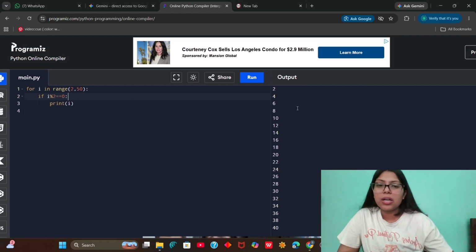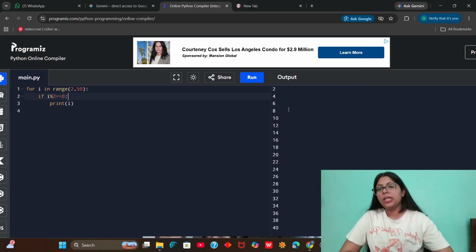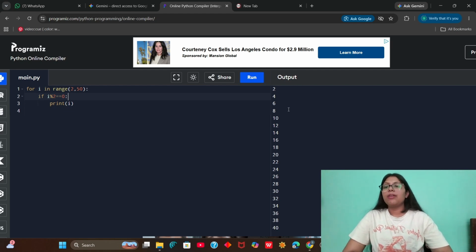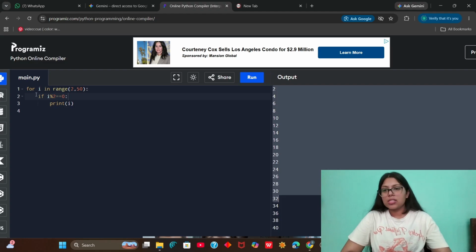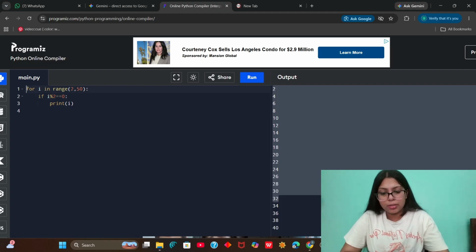Now, for each of the numbers in the range of 2 to 50, I am checking for each iteration if it is divisible by 2 or not. So for the range we will get 2, 3, 4, 5, 6, and all the numbers. But now we are checking if this number is divisible by 2, then only we are printing it. So 3, 5 and all other numbers are getting ignored, and only the even numbers in that list are getting printed here. So this is the first way by which we can do it.